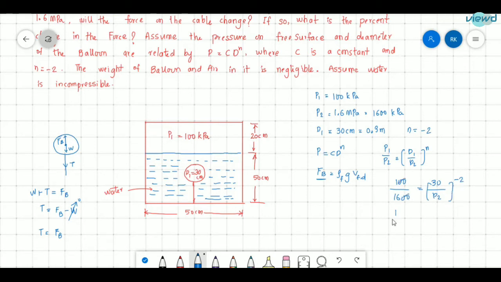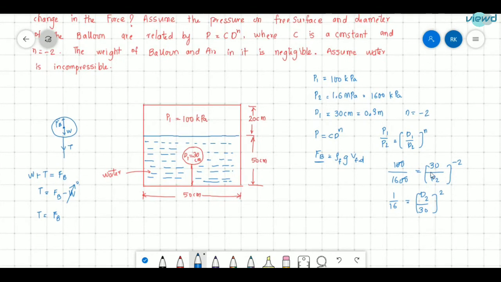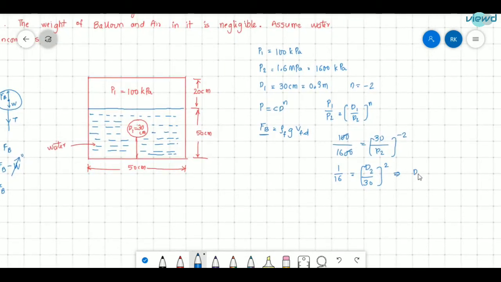So 1 by 16 is equal to D2 by 30 whole squared. D2 by 30 is equal to the square root of 1 by 16, which is 1 by 4, so D2 is equal to 30 by 4, which is 7.5 centimeter, the final diameter of the balloon. Converted to meters, it is 0.075 meter.